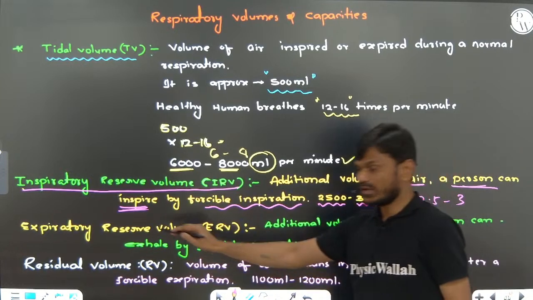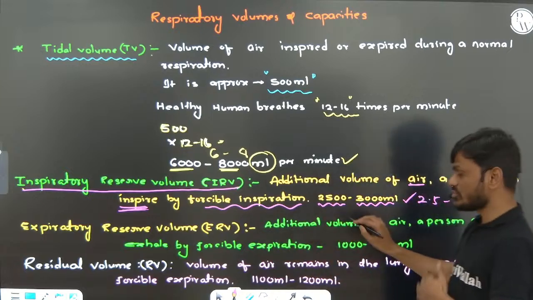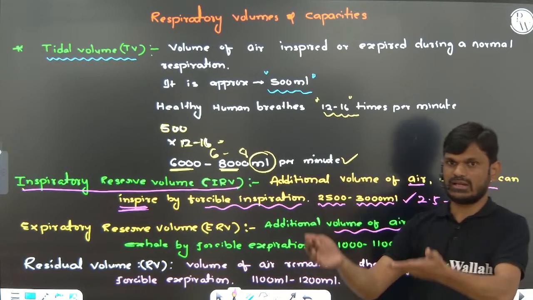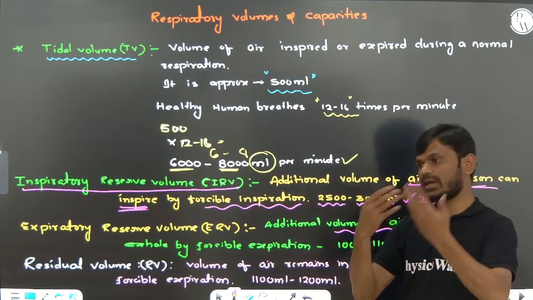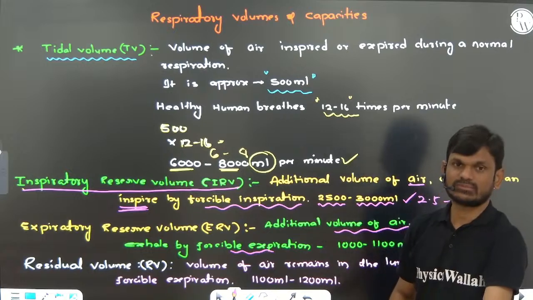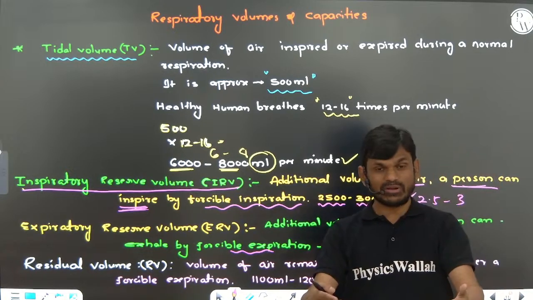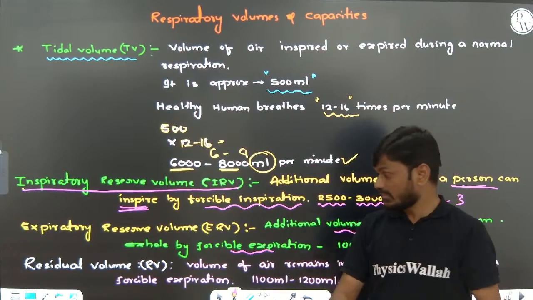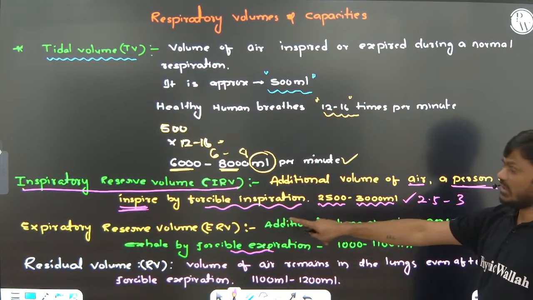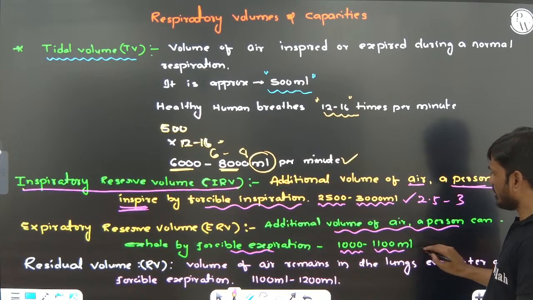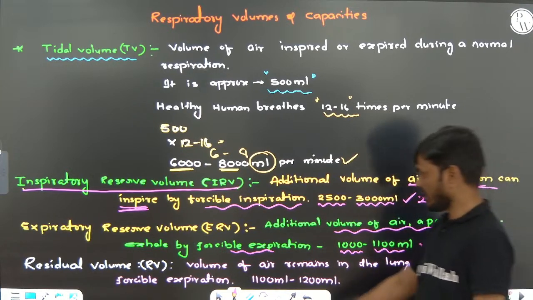Next, expiratory reserve volume. The additional volume of air a person can exhale by forcible expiration. Normally we are exhaling 500 ml, but we can exhale more by force also. That is called expiratory reserve volume, that is 1000 ml to 1100 ml, right?